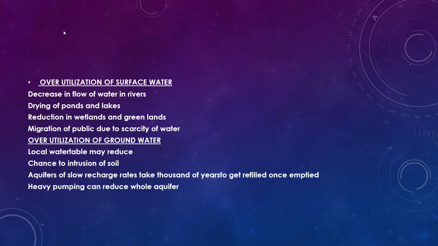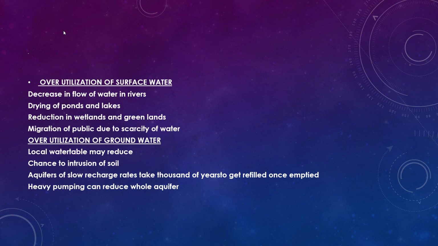Now we can look at the overutilization of surface water and its effects. Decrease in flow of water in rivers: once we overuse the surface water, the flow of water in the rivers will decrease. Next is drying of ponds and lakes, reduction in wetlands and grasslands. Because of the overutilization of surface water, there will be no wetlands and grasslands. Next, migration of people due to the scarcity of water. People will be scared that there will be no water, and think we have to migrate from here soon.